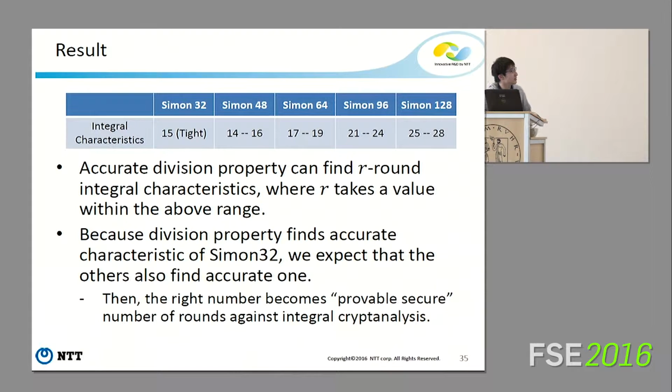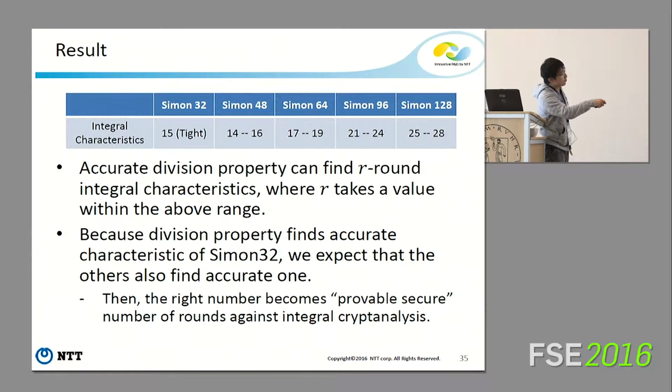This is the result. So the accurate division property can find an R-round integral characteristic where R takes a value within the above range. In Simon 32, we can perfectly evaluate the accurate propagation characteristic. This means 50 rounds, so this is tight.